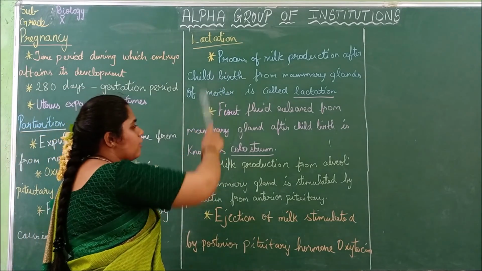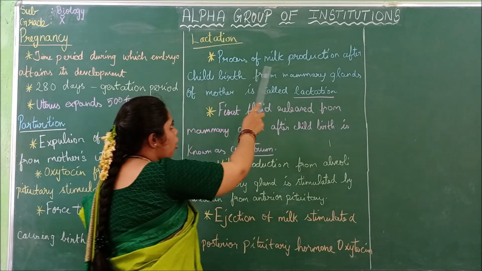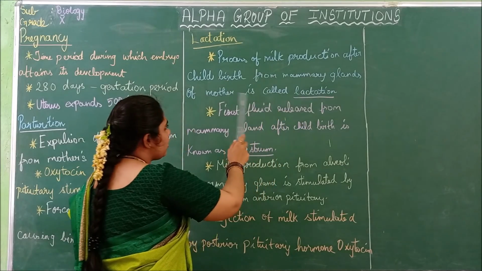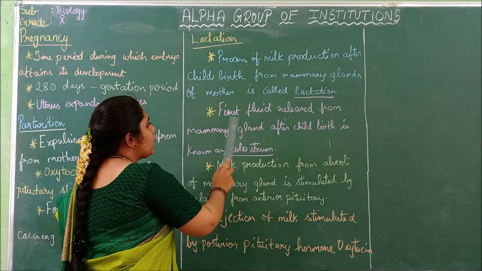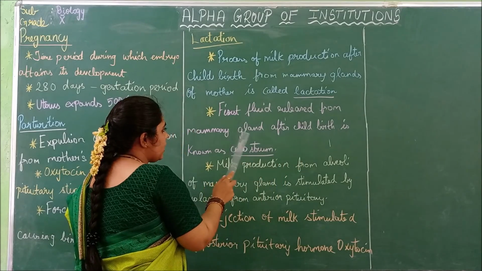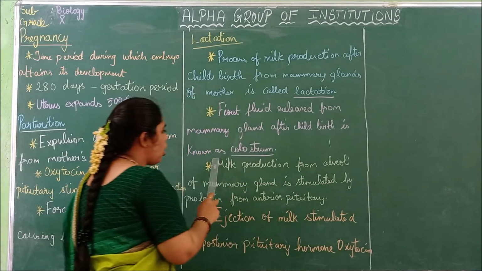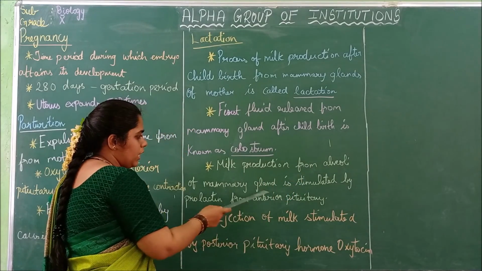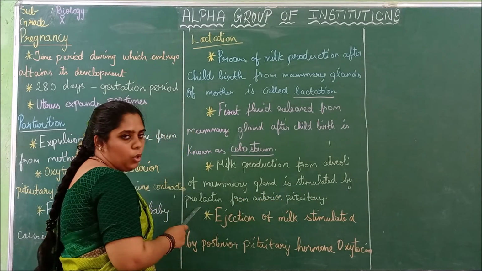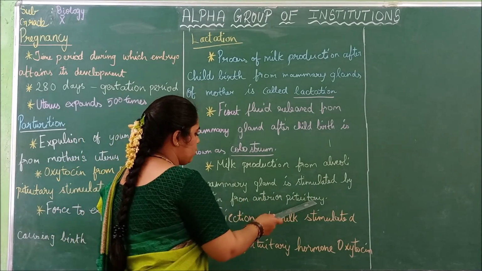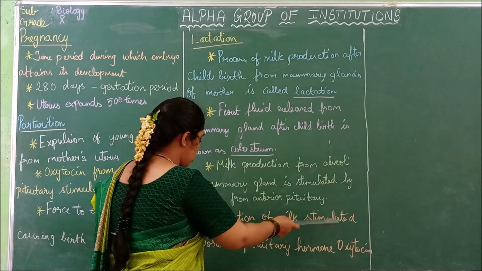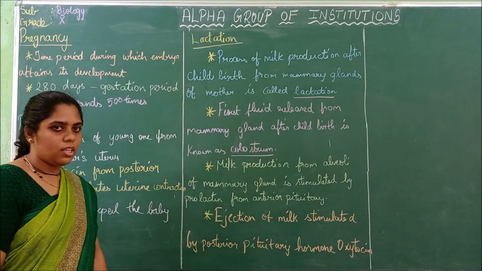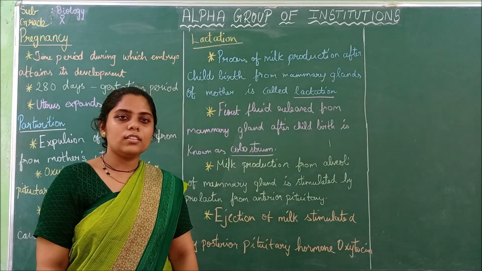Lactation takes place after the baby is born, the process of milk production from the mammary glands of the mother. The first fluid released is colostrum. Milk production from the alveoli is stimulated by prolactin from the anterior pituitary, and ejection of milk is stimulated by the posterior pituitary hormone oxytocin. The next part will be given in the next video.